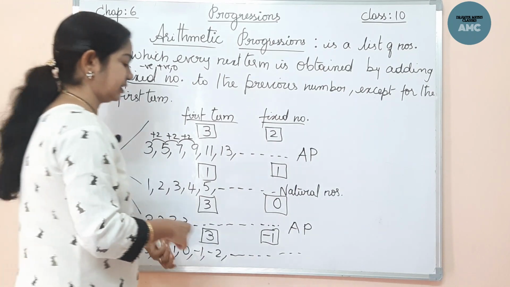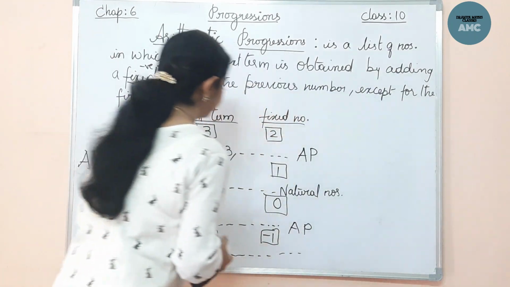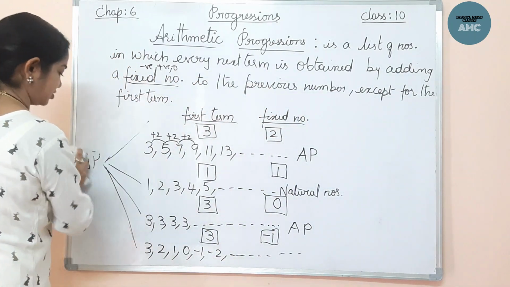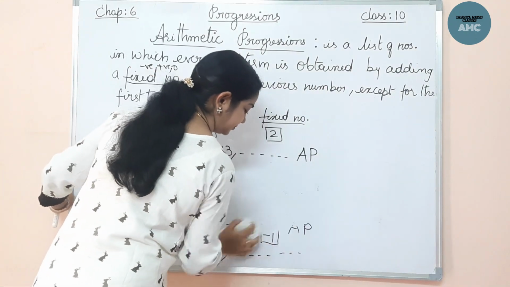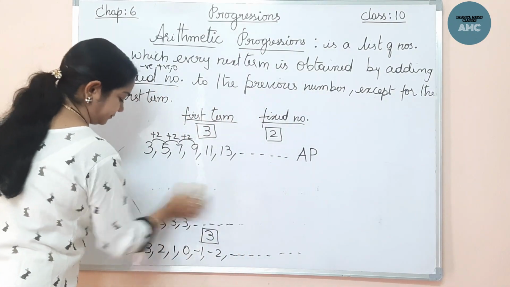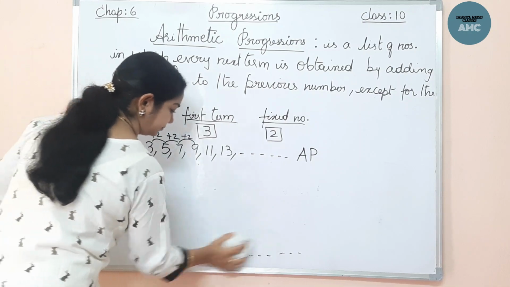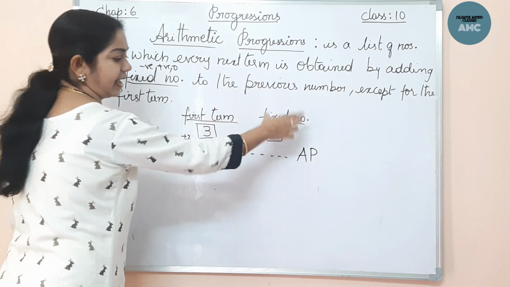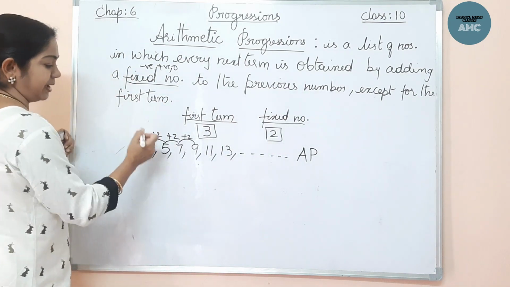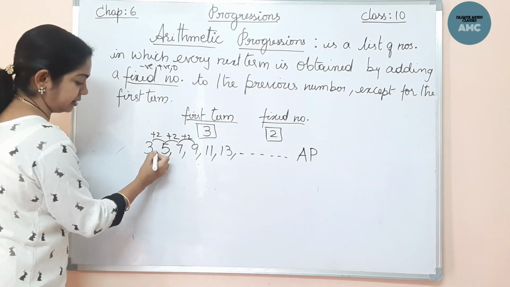Now, let me keep the first series as it is and remove the others. If you see the first one, the first term is 3 and the fixed number is 2.